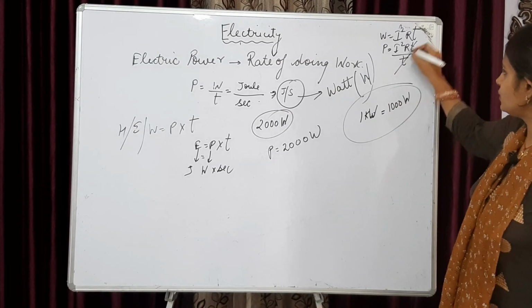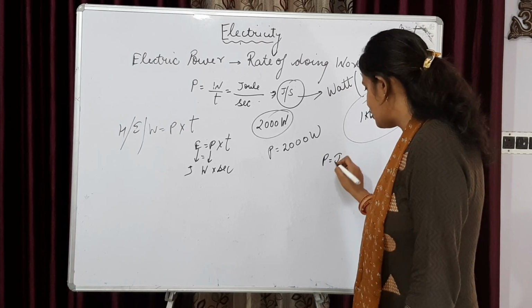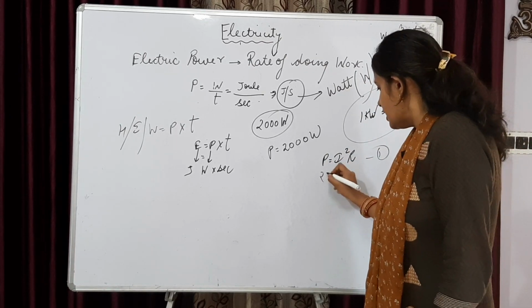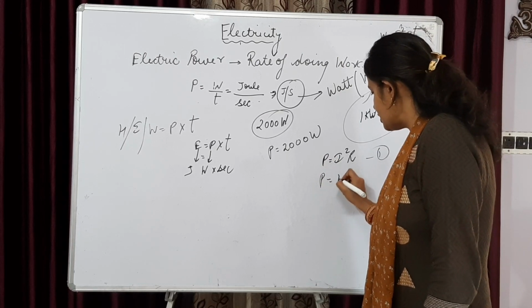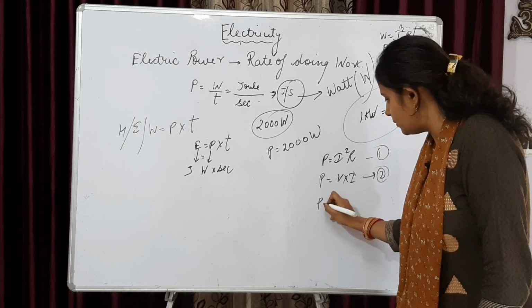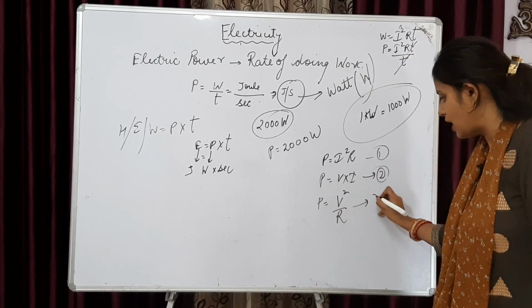We can cancel out time by time and we'll get the formula of power as I square R. This is the first formula of power. Second formula of power is V into I. And the third formula of power is V square upon R.